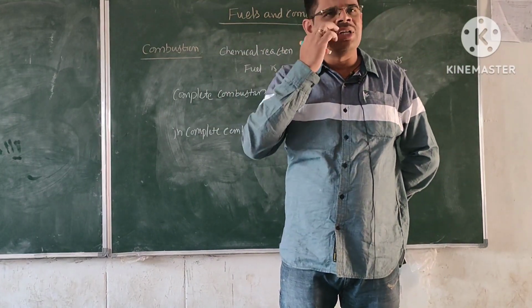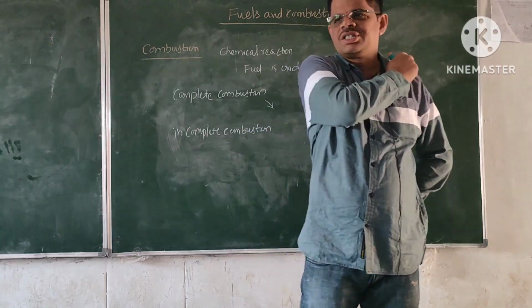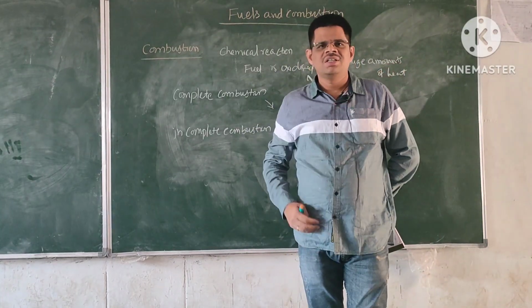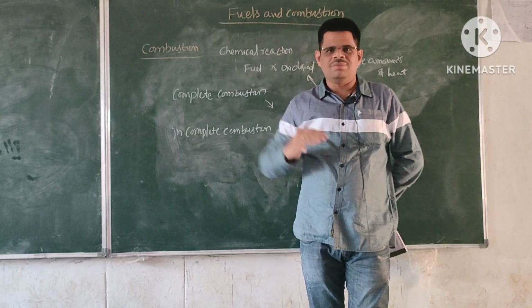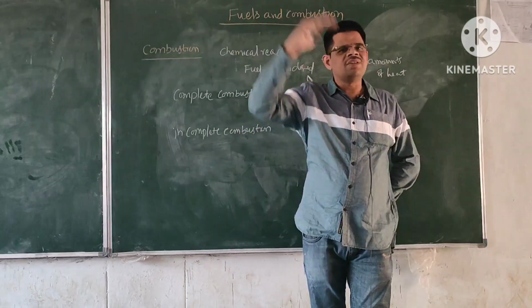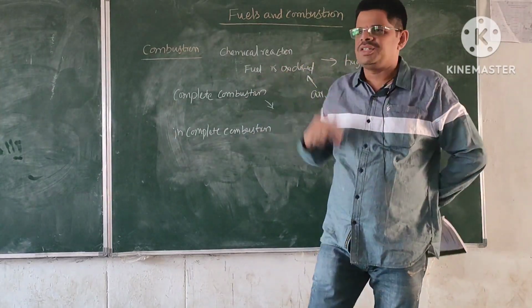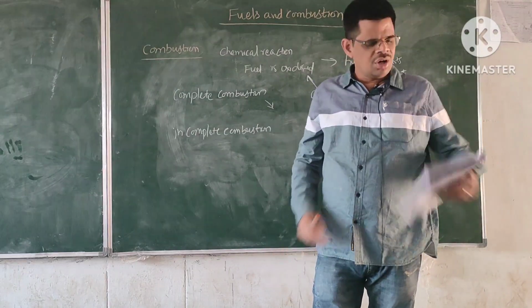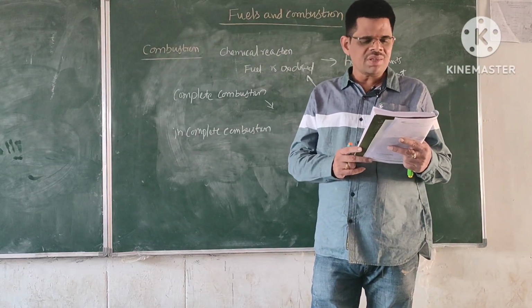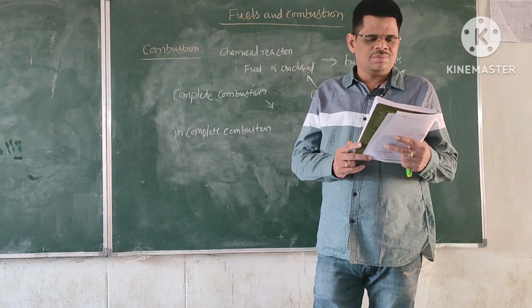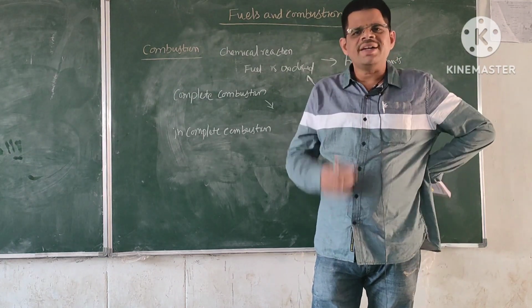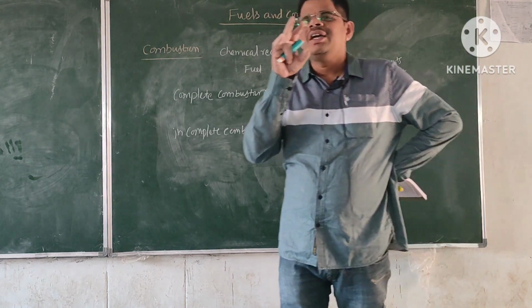So that's what we have discussed in combustion of CI engines. So in the CI engines the air is compressed to a temperature at which the diesel which is sprayed onto the air can ignite. Okay, so the temperature must be at least equal to the ignition temperature.